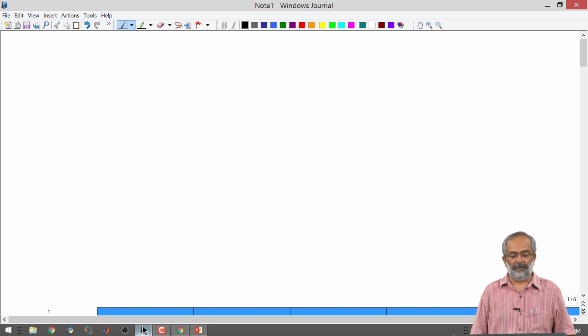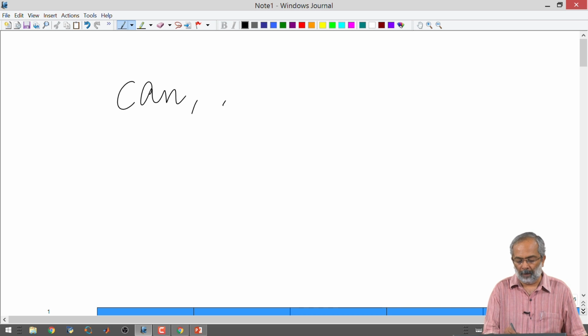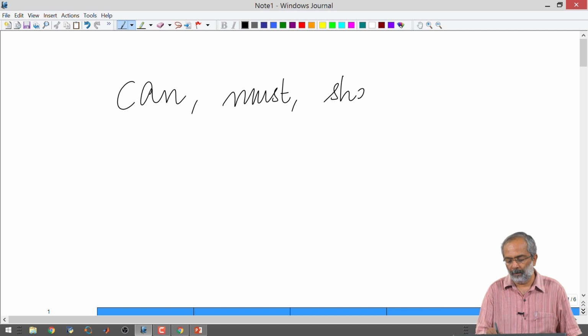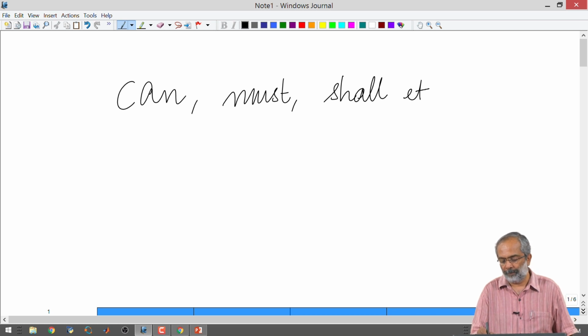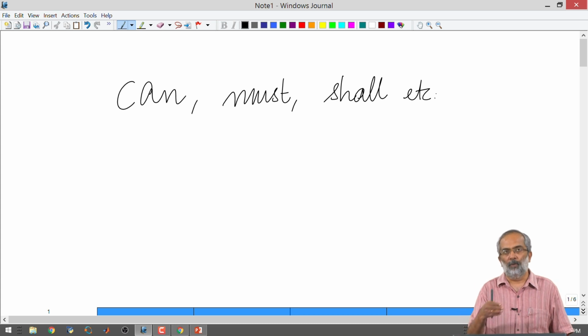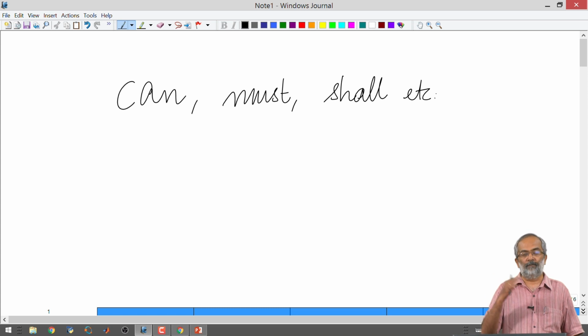So, for example, we have words in English like can, must, shall, etc. I think all of us will realize what we mean by modal verben. These are all modal verben, and we know that these are auxiliary verbs.